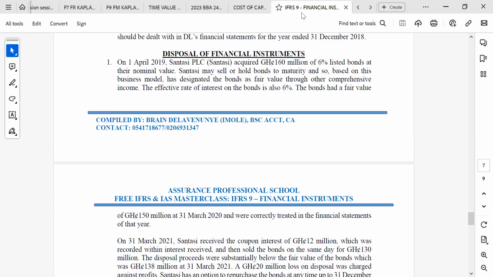So we are going to look at disposal of financial instruments. You see, the disposal of financial instruments is just like disposal of any other assets. So disposal of financial instruments is like disposal of financial assets. It's just like disposal of any other assets, like PPE and everything. Okay. Before you can account for this disposal, what you have to do is...